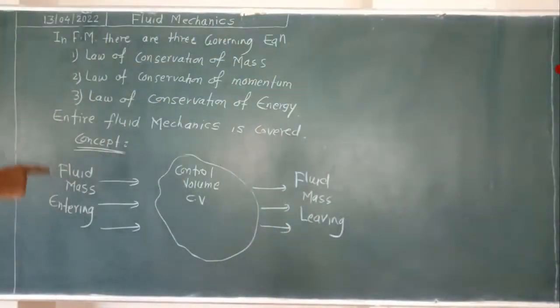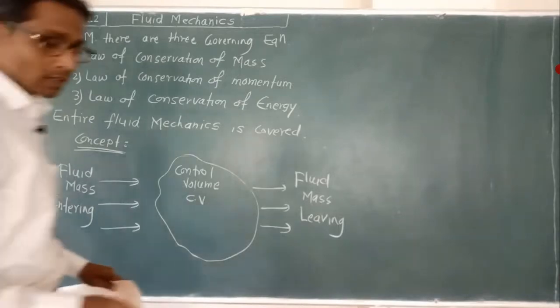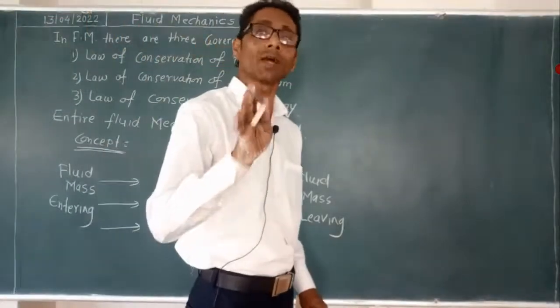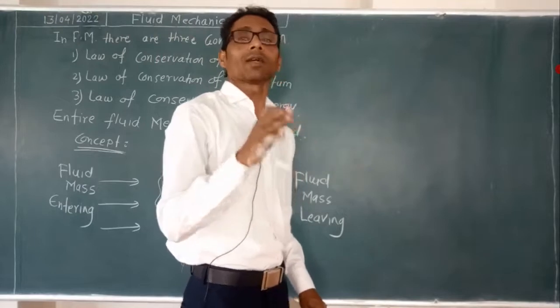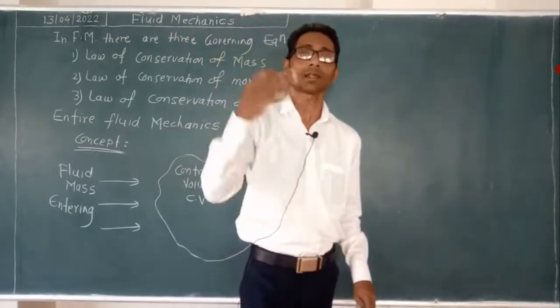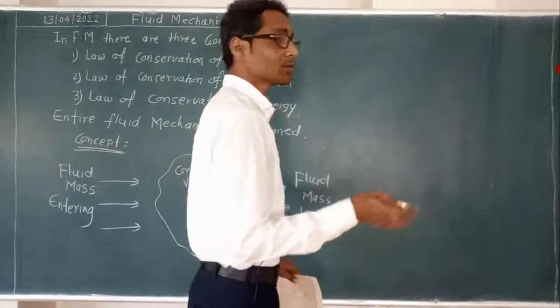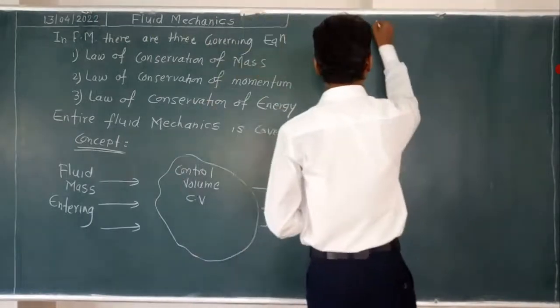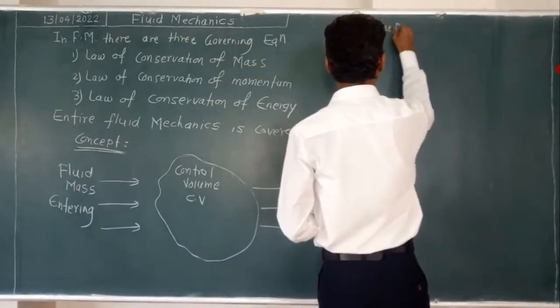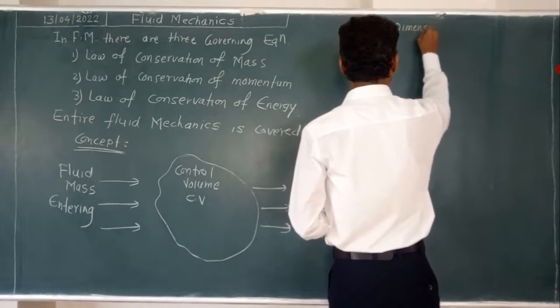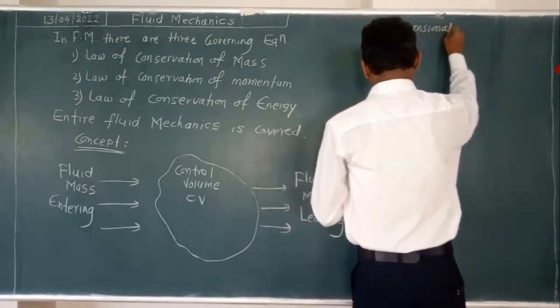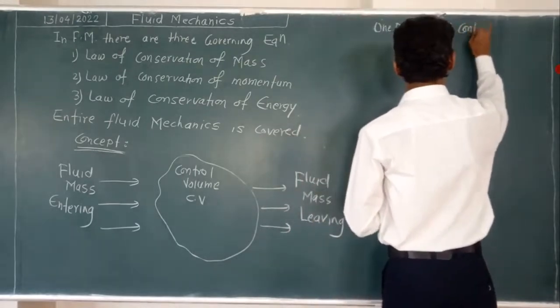Now we will apply the equation for this. For understanding, we will take the one dimensional form, and see how that one dimensional form is derived from the three dimensional, and then we will go to the three dimensional form. So first of all we will write here the one dimensional continuity equation.